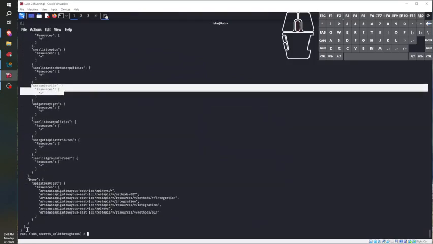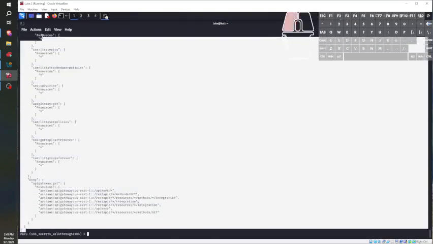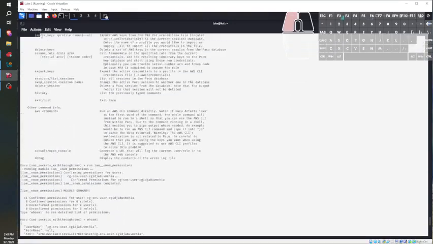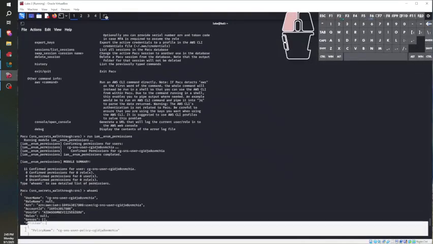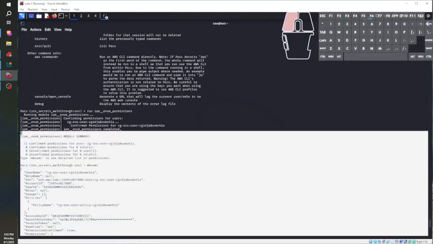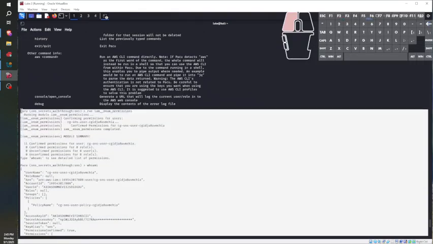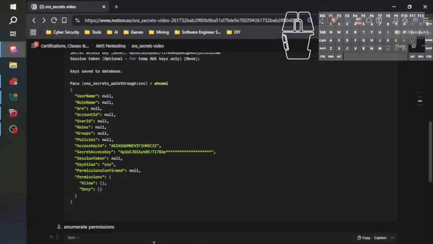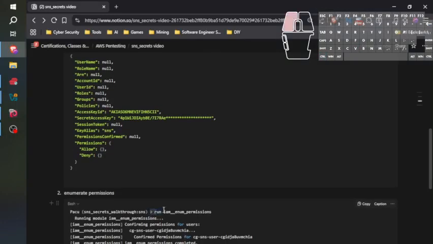But before we do that, it's best practice to drop this into our notes. And I like to make sure that my whole command is in there. Run iam__enum_permissions. That is the command that got me the permissions. So there, I'm dropping that in my notes.